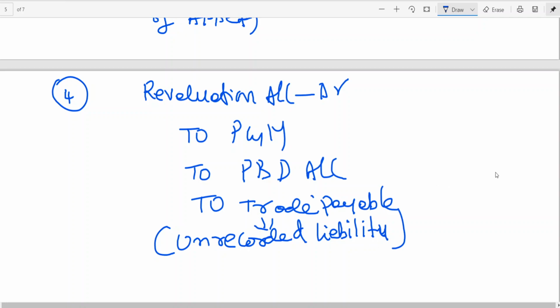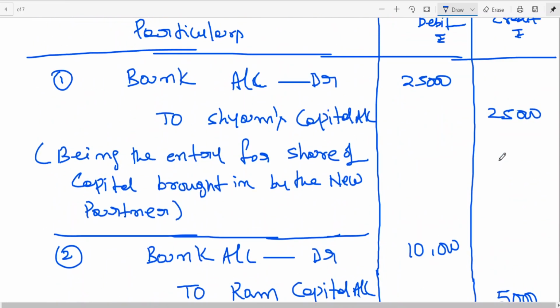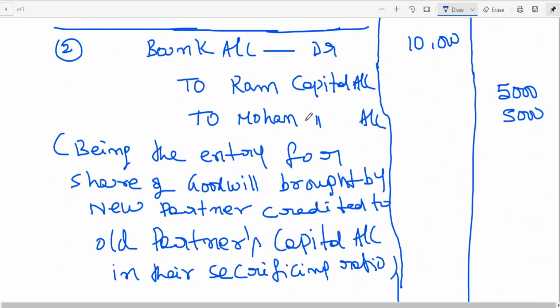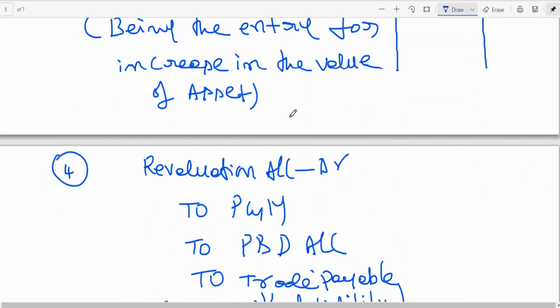This is unrecorded liability. You can see plant and machinery decreased by how much? 3000. This is 500. What is unrecorded liability? 1500. Total is 3000 plus 500, 3500, plus 1500, coming to how much? 5000. So revaluation account debit 5000, to plant and machinery 3000, to PBD 500, to creditors 1500, that is to trade payable.